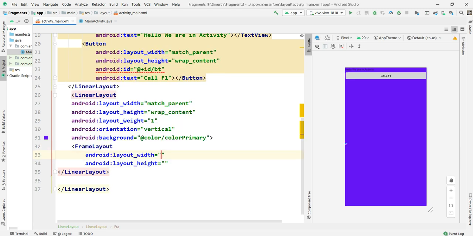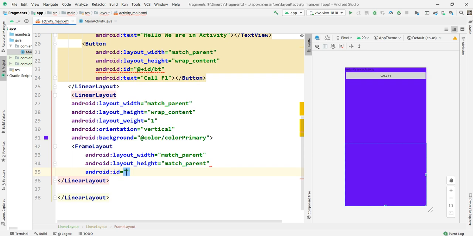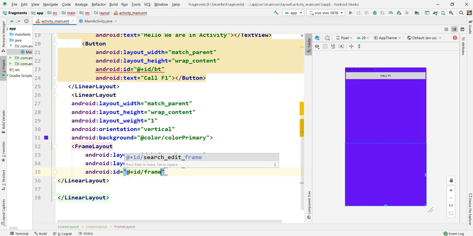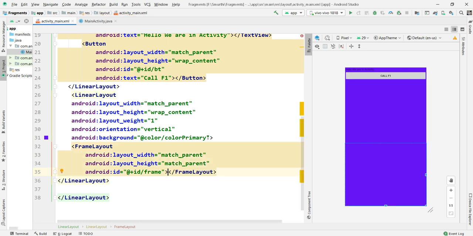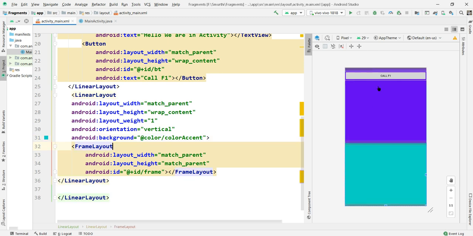I'm taking a frame layout, match parent, with some id for that, id frame. Done. So now what I'll do is change this color into some different color. Instead of colorPrimary, colorAccent. See, now this is the fragment part, this is this part.